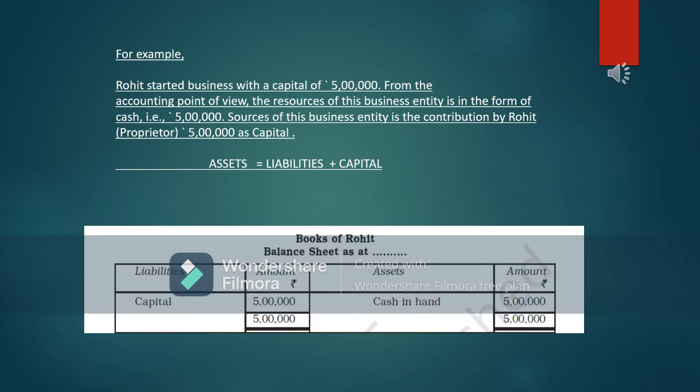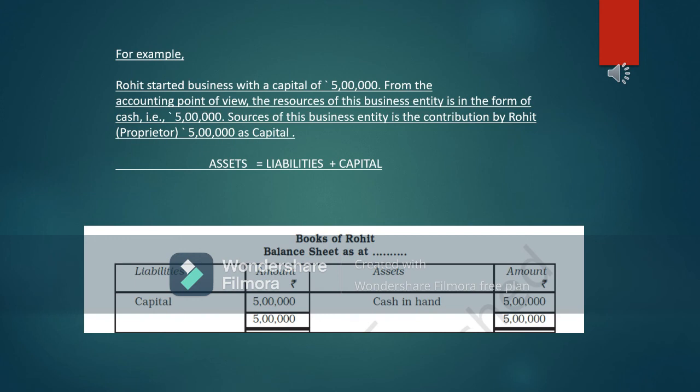Okay. So here we will have to think what will be on the left hand side and what will be on the right hand side. Read the example again. Rohit started business with the capital of 5 lakh rupees. So capital is a liability, and liability will go on the left hand side of the balance sheet.